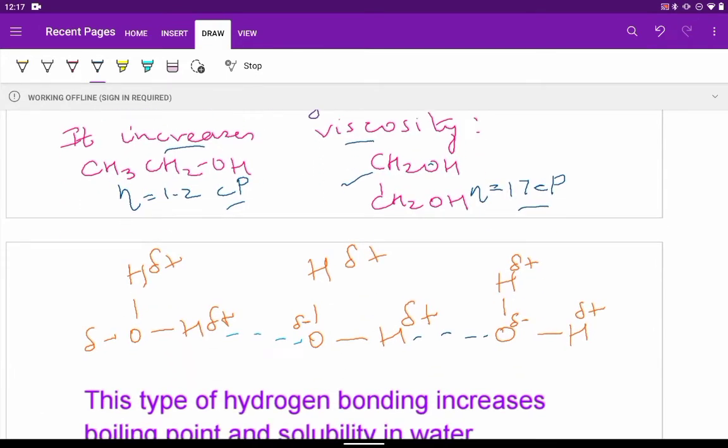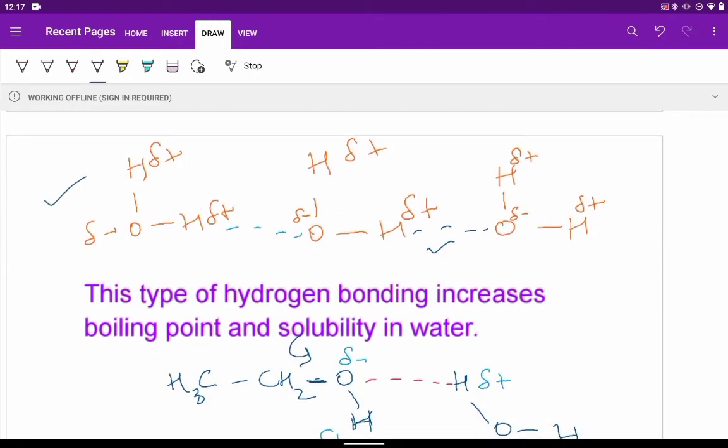This is the hydrogen bonding shown in the case of a water molecule. You see these are all HOH molecules, water. The hydrogen part has a delta positive charge, whereas oxygen is partially negative. So there will be a hydrogen bond formation between the hydrogen atom of one molecule and the oxygen atom of the next molecule. Because of this type of hydrogen bonding, there will be an increase in the boiling point as well as solubility in water.